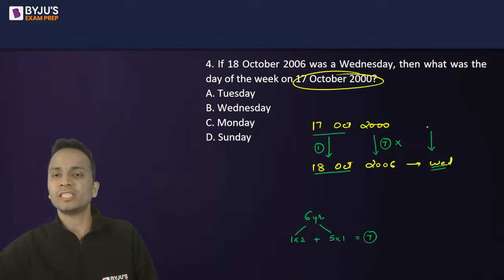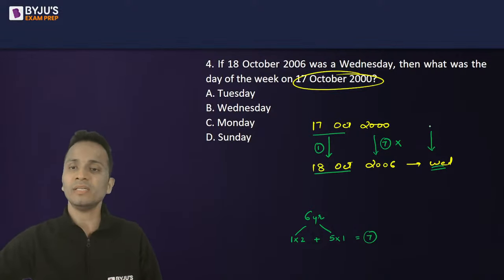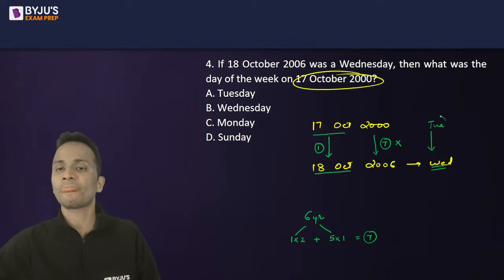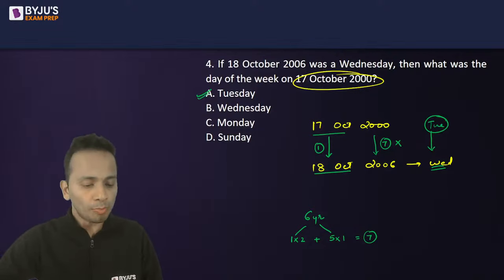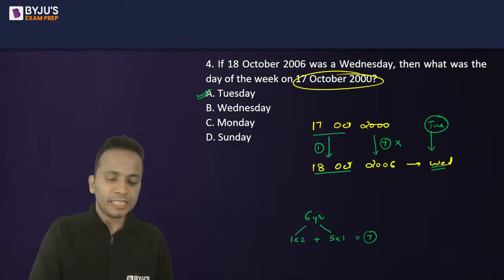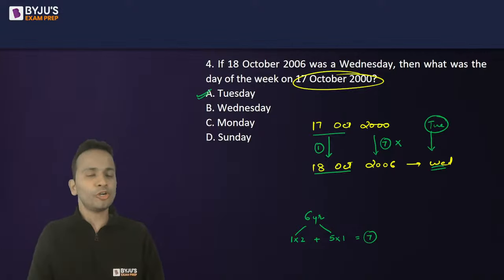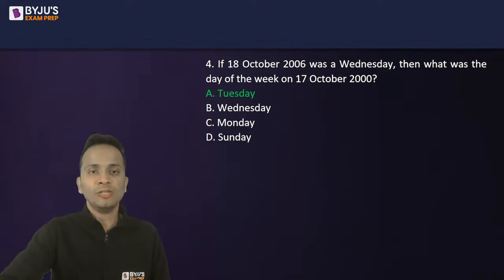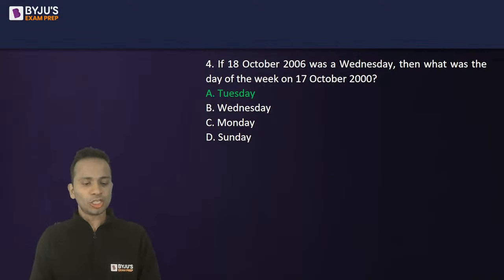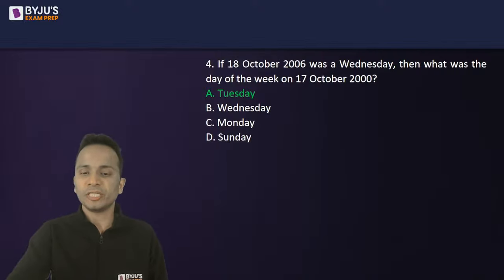So this date will become Wednesday minus 1, that is a Tuesday. Okay. So Tuesday, that is option A, should be the correct answer of this question. Majority of you have given it correctly. So option A, question number 4, correct answer is Tuesday.